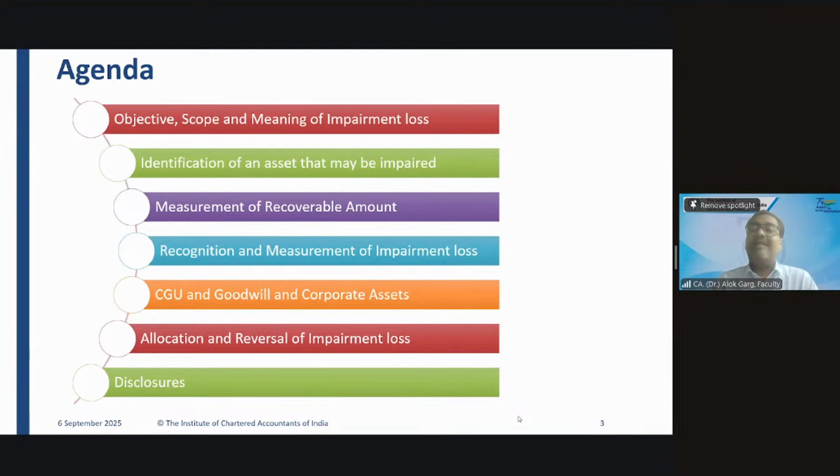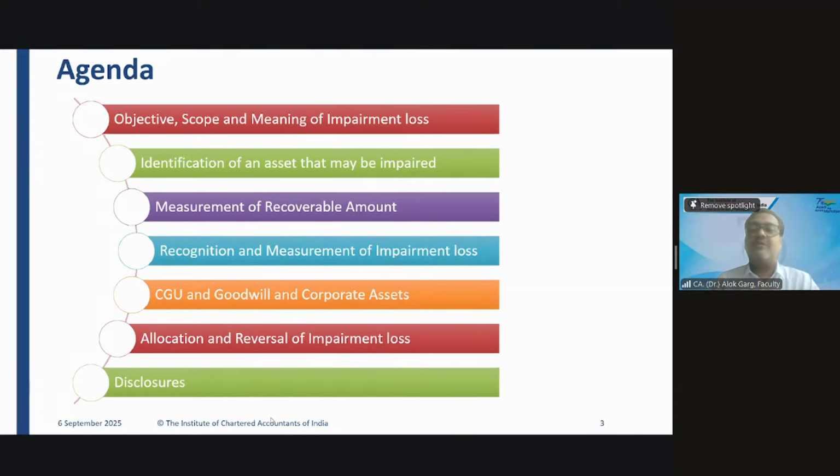And the second leg is value in use. How will you receive the future economic benefit? You will receive it either through selling the asset or by using the asset. If you want to use the asset, you have to consider cash inflows and cash outflows.